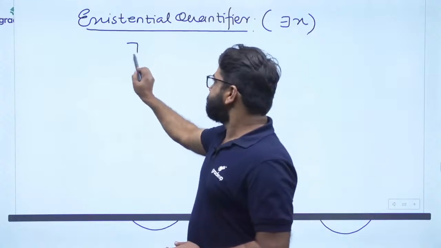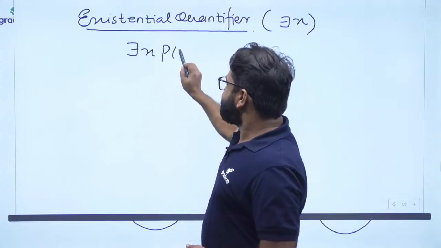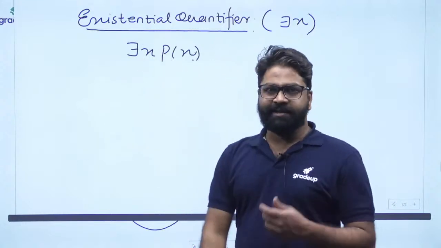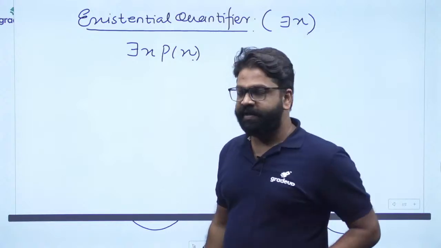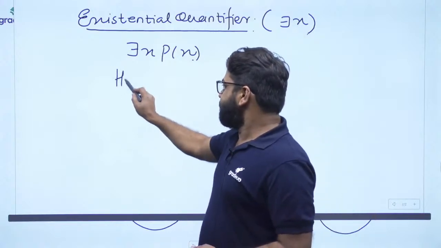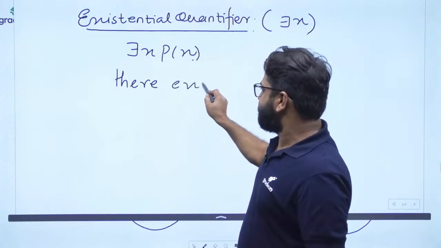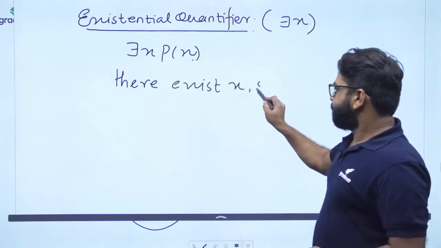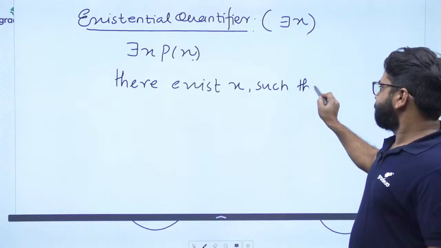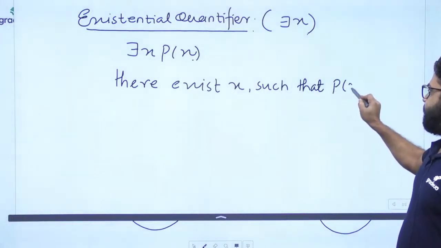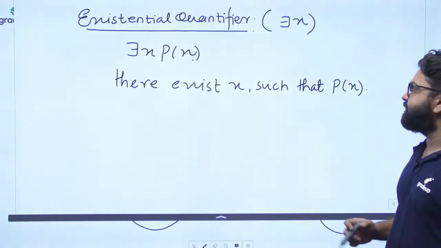How to read it? That is very important. It says there exists x such that p of x. Reading is very important. There exists x such that p of x.